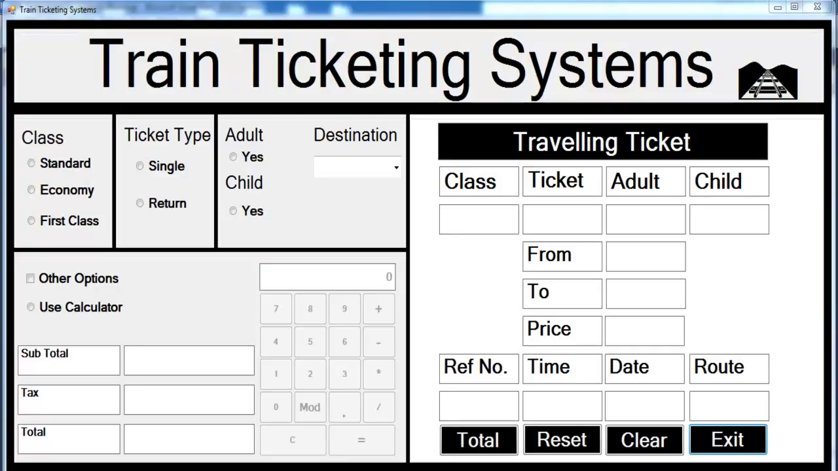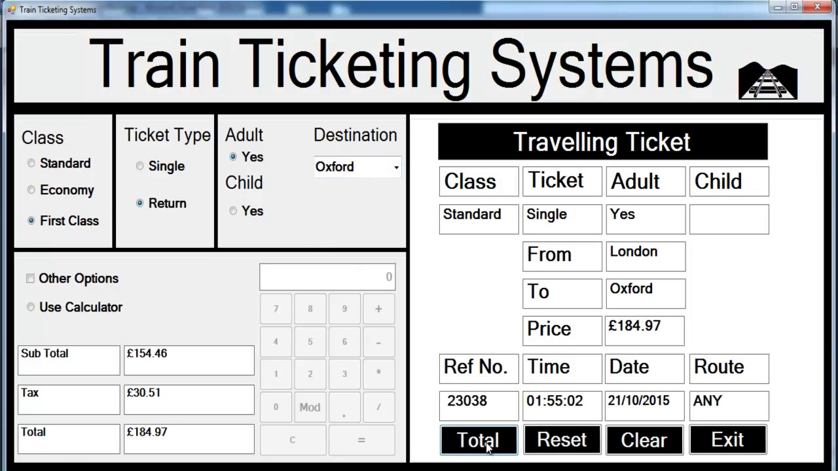Welcome to Visual Basic Train Ticketing System. I'm just going to show you guys how this system works. If you select maybe first class, return, add, or select your destination, this is what happens. You can see that from a port of departure. Okay, you see that right there.